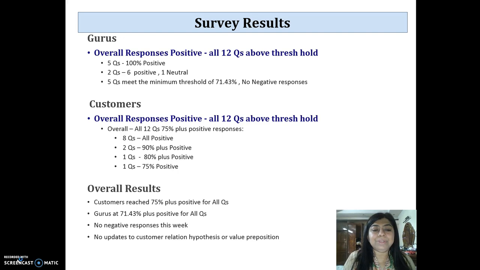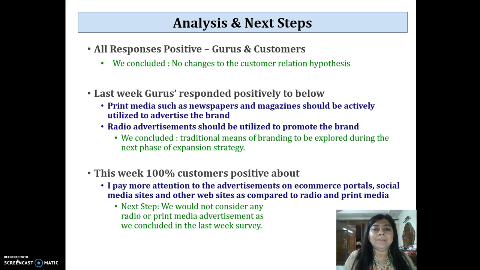So in conclusion, the overall results are: customers reached 75% plus positive for all questions, gurus reached 71.43% plus positive for all questions. No negative responses this week, therefore no changes to any of the hypotheses, neither the customer relationship hypothesis nor the value proposition. So here is the analysis and the next steps.